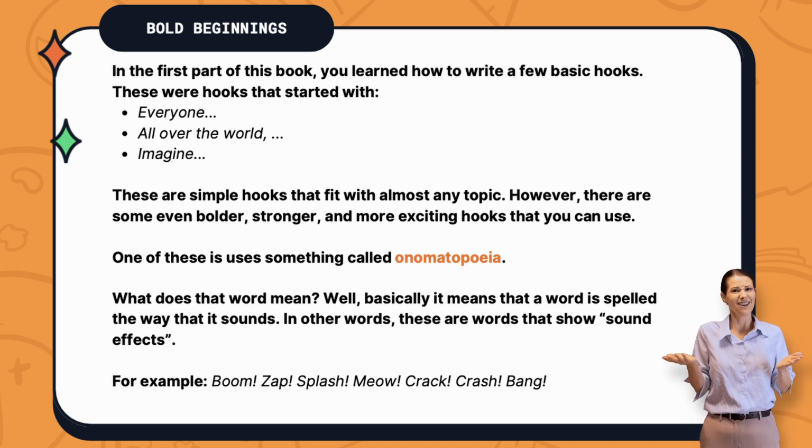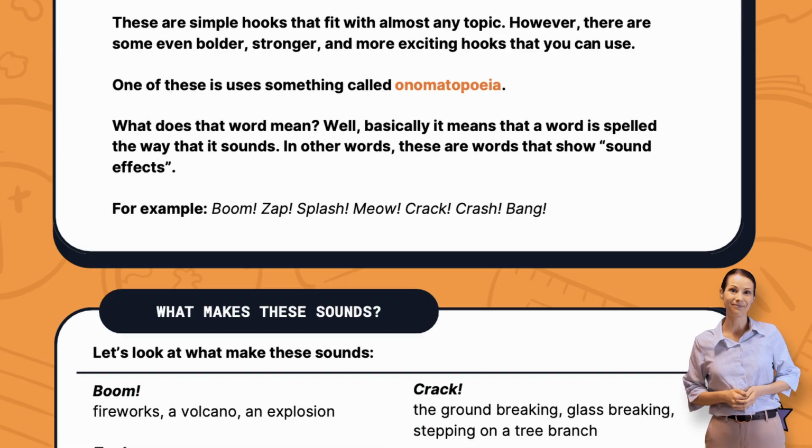What does that word mean? Well, basically, it means that a word is spelled the same way that it sounds. In other words, these are words that show sound effects. For example, boom, zap, splash, meow, crack, crash, and bang. What are some onomatopoeias that you know?